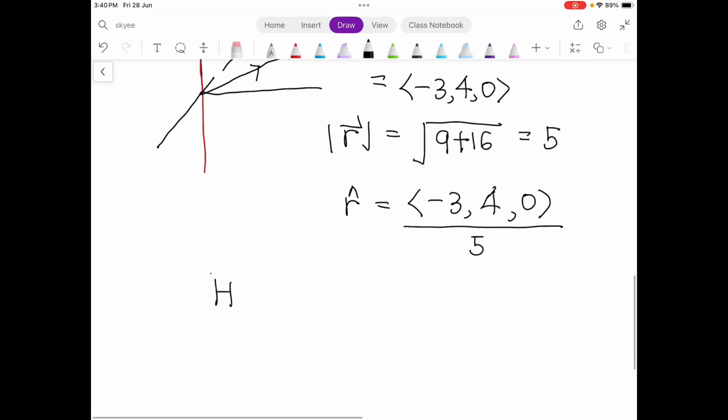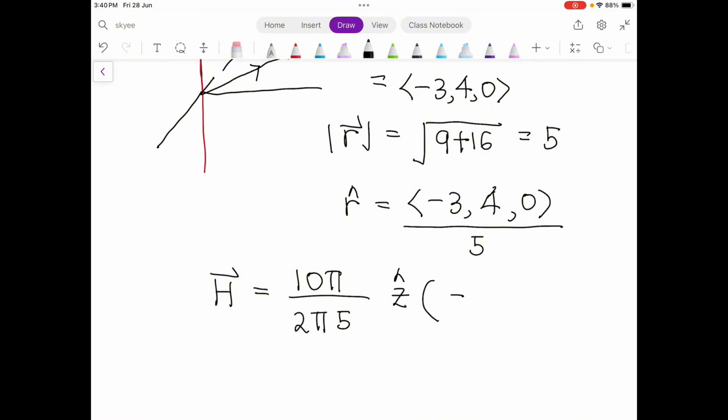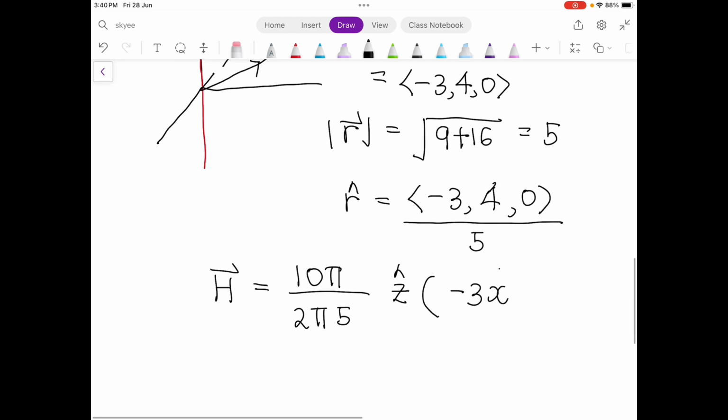So when you replace into the equation, 10 pi ampere over 4 pi r, no, it's not 4 pi, it's 2 pi. So dl is the z direction crossed with this -3x plus 4y divided by the 5.